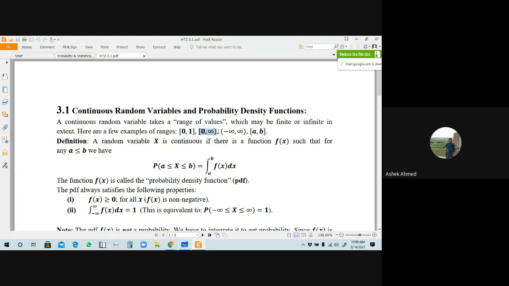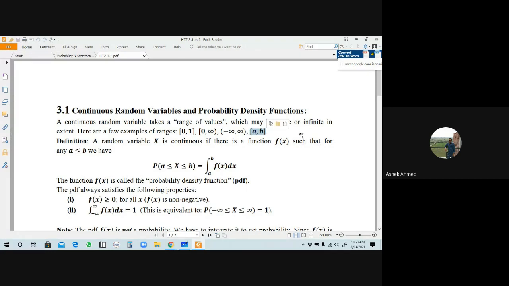If there is another interval, this is 0, plus infinity, can you say this is either a finite or infinite interval? This is infinite. Is it right? Because the right endpoint is plus infinity. Can you define the plus infinity? No, we can't define this. So this is an infinite interval. The open interval from minus infinity to plus infinity, will that be finite or infinite? Infinite. If a and b are defined, then tell me this interval will be finite or infinite.